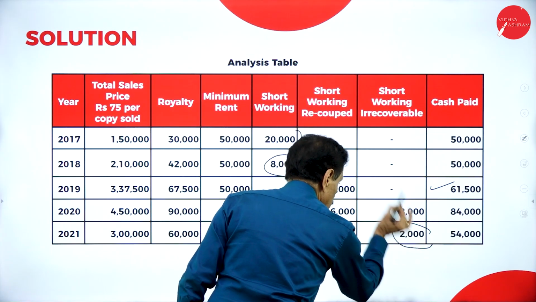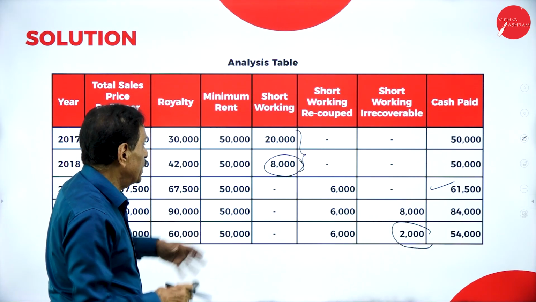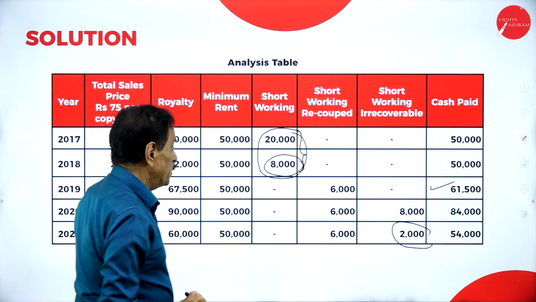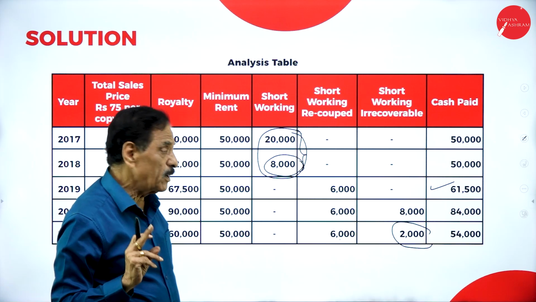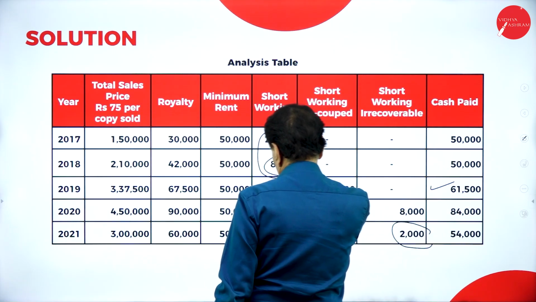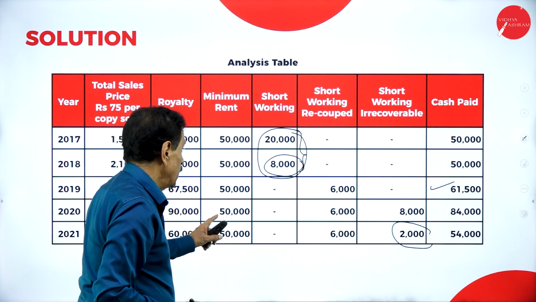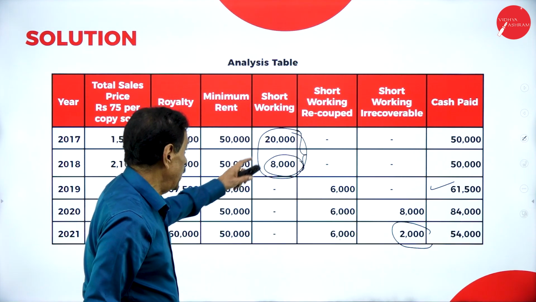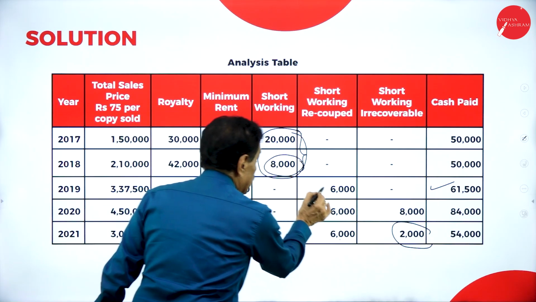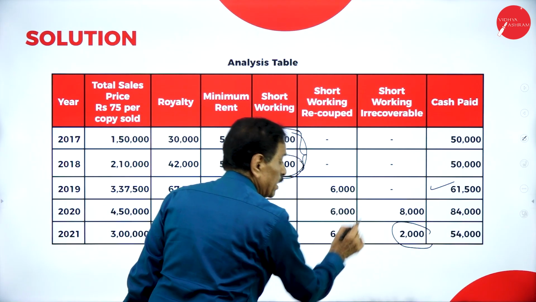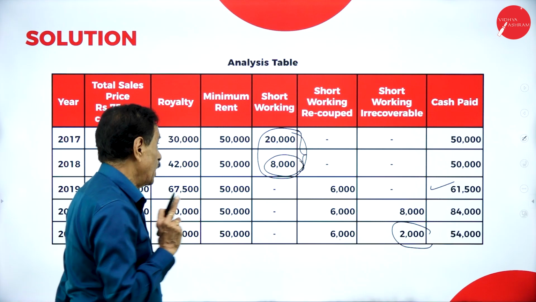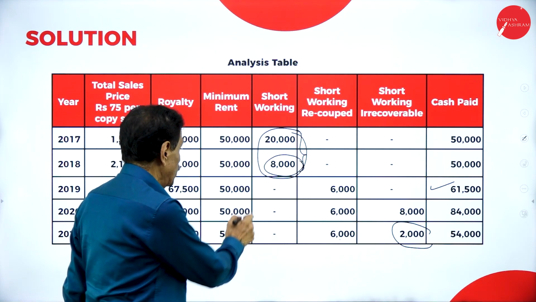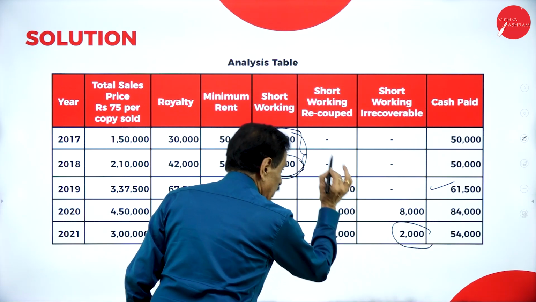6,000 recover. How much could you not recover? 2,000. This is important. Here 28,000. Out of it, how much recover? 6,000. Still how much was there? 22,000 payable. Then next year, out of 22,000, how much do you recover? 6,000. Out of 28,000, how much recover? 6,000. How much still have you got? 22,000. Next year, out of 22,000, how much do you recover? Only actually 6,000. How much could you not recover?